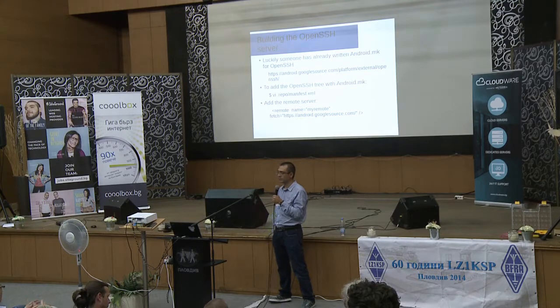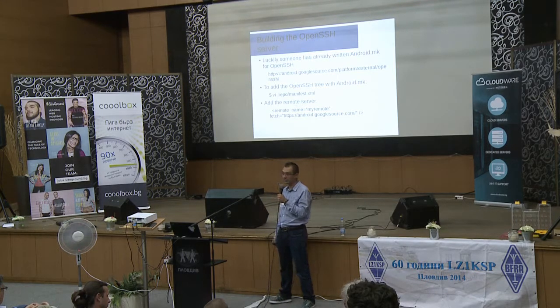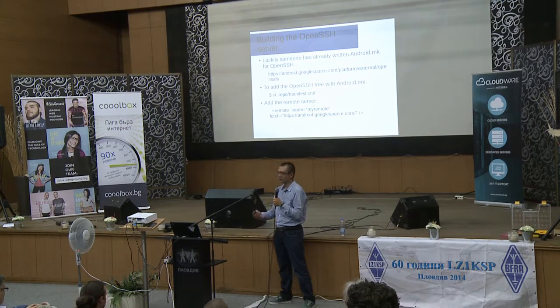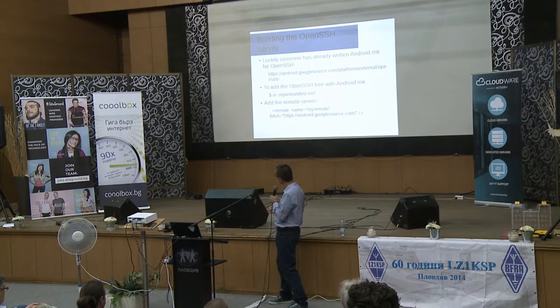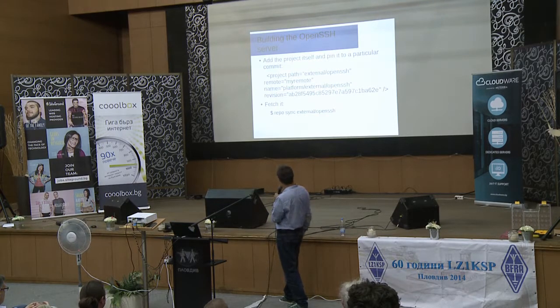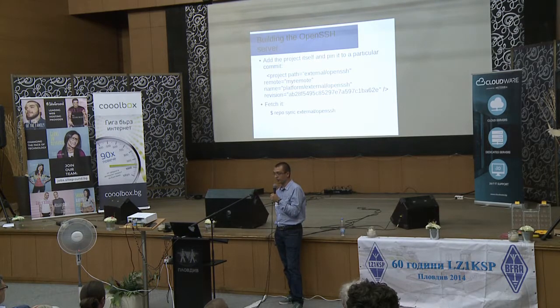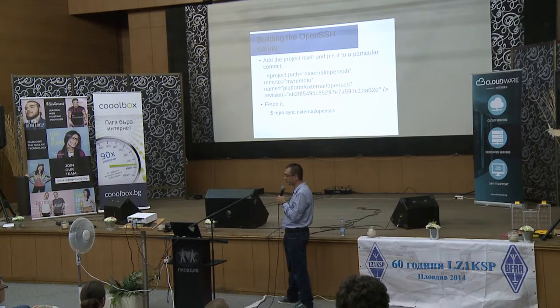We simply edit our manifest file at the remote server where we know there is an OpenSSH tree. We add the OpenSSH project, citing the myremote, which we defined previously.